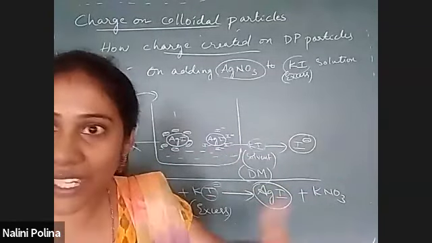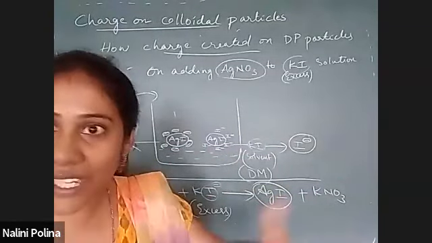So this is how colloidal particles in a colloidal solution will have a charge. They develop a very special charge. Somebody is asking, ma'am, which is the colloid here? This entire solution is a colloidal solution. Actually, AgI particles are the dispersed phase and KI is the dispersion medium.